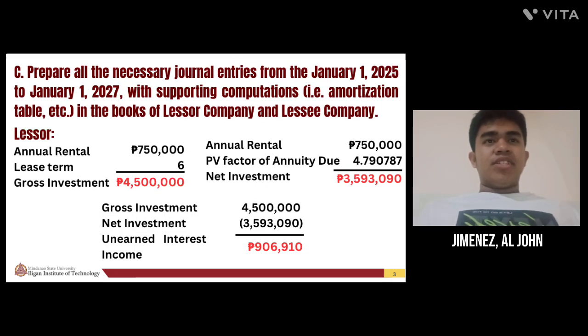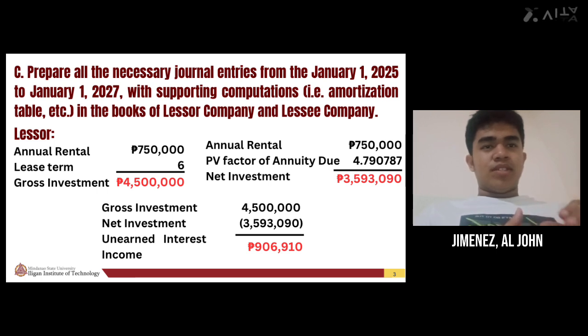The disclosures include the lease term, lease payments, interest rates, and the lease classification. C. Prepare all the necessary journal entries from January 1, 2025 to January 1, 2027, with supporting computations in the books of Lessor Company and Lessee Company. From the lessor's perspective, we will first get the gross investment, net investment, and unearned interest income. For gross investment, we multiply annual rental by the lease term. So 750,000 times 6 is 4,500,000 gross investment.